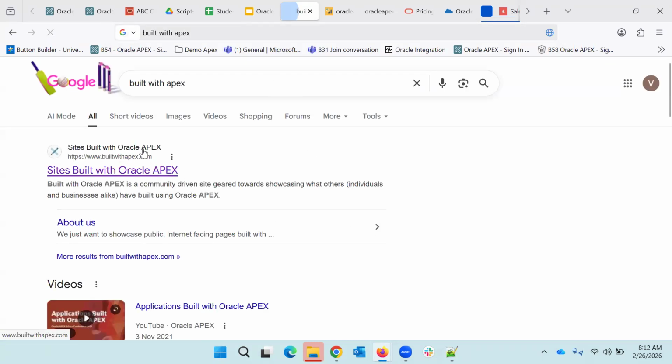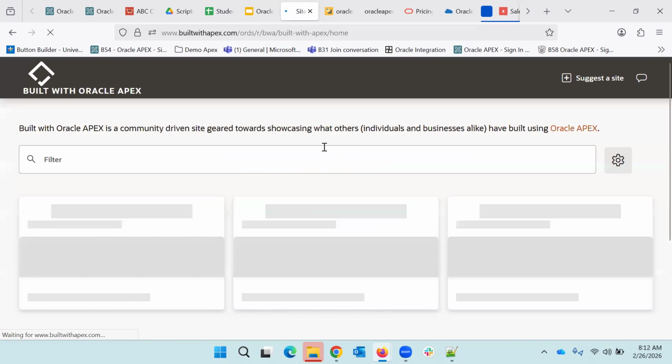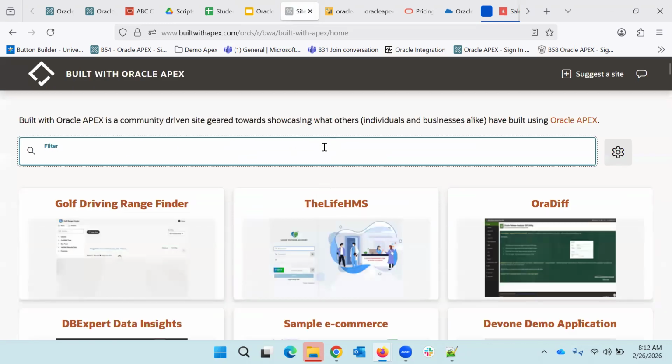So this is a website. Again, this is not Oracle's website. This is one website in the market. In that one, you will get ideas about what type of Oracle Apex applications developers are developing in the market. So you will get some idea here.